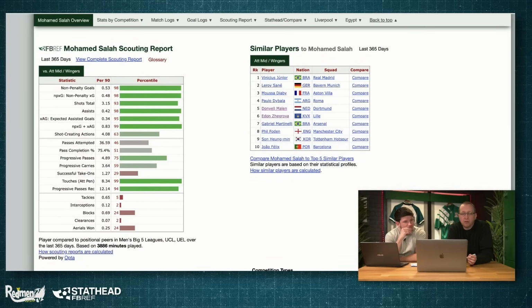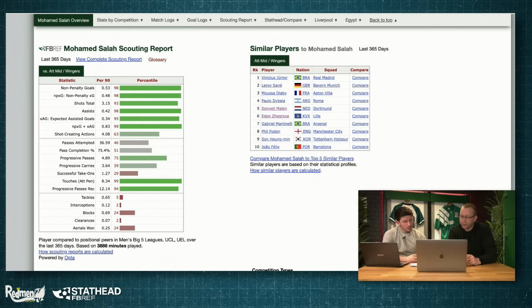Of course, we're going to start with FBref. If you wanted to statistically scout Mo Salah, I suppose the first place you've got to start is Mo Salah's stats. So we're going to take a look at Mo Salah on FBref now. I'm going to get your opinion on which stats we can use here. Looking at his scouting report on FBref, you can see that in front of you right now. What are some of the stats that you think make Mo Salah Mo Salah?